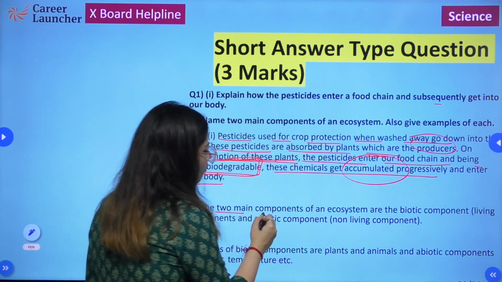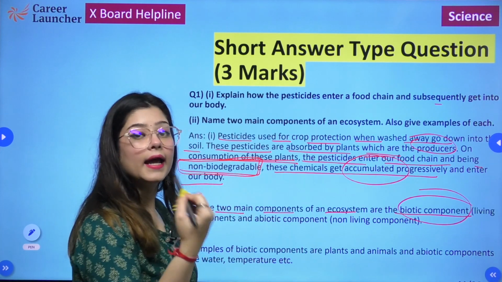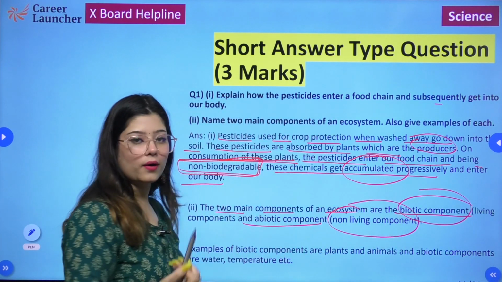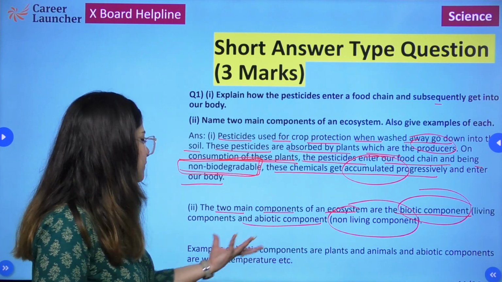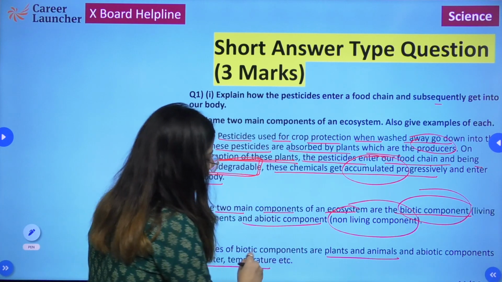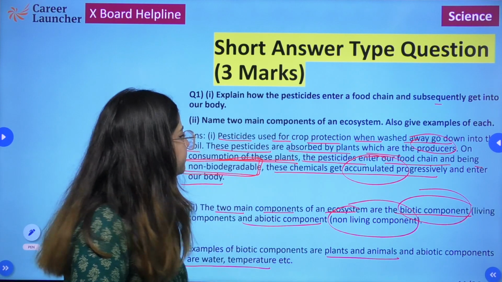Next question, name two components of an ecosystem, also give examples of each. The two main components of an ecosystem are biotic component, which forms the living component, and abiotic component, which forms the non-living component. And examples of biotic components are plants and animals, and abiotic components can be water, temperature, etc. Okay?